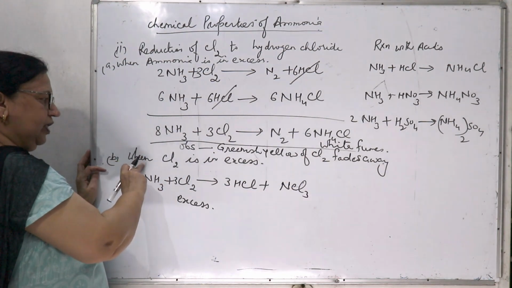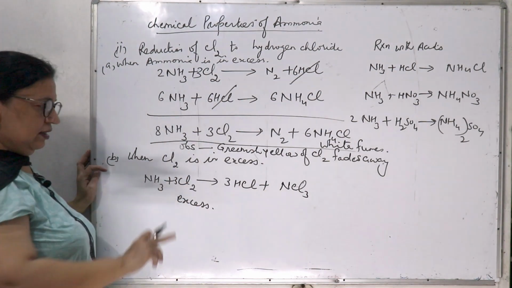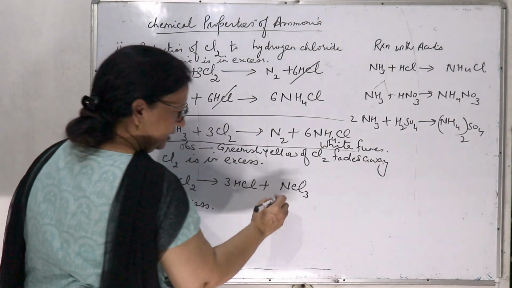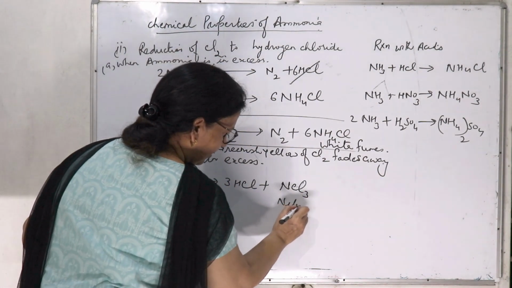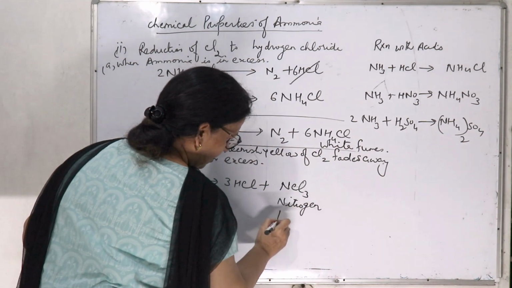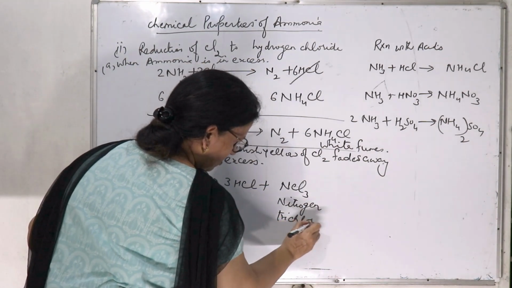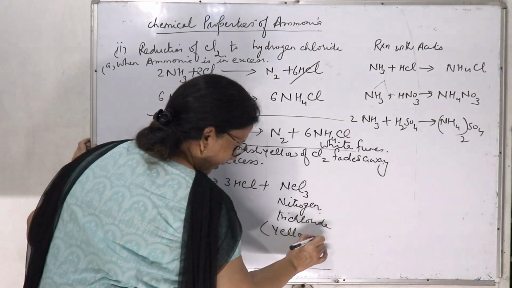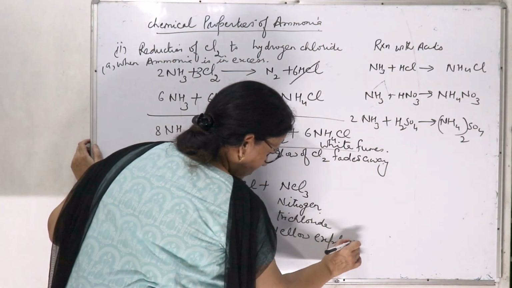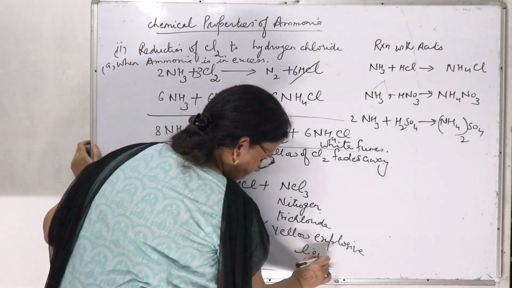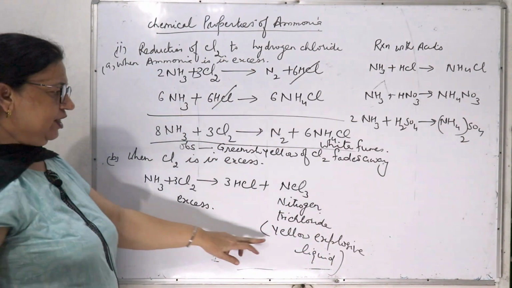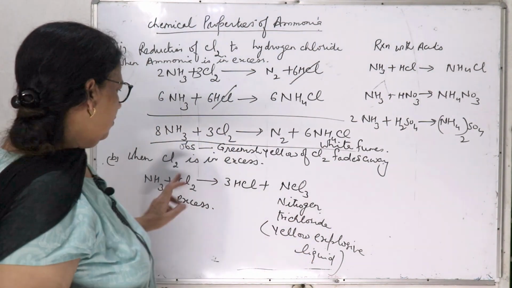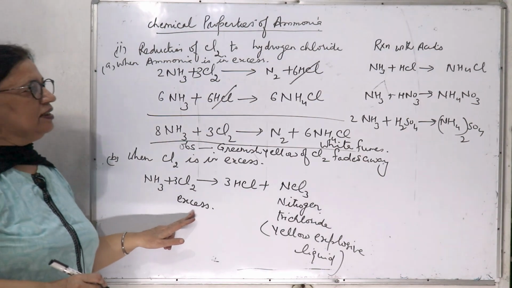Second part of this reaction, when chlorine is in excess. When chlorine is in excess, then ammonia plus chlorine will give HCl plus NCl3. What is this NCl3? That is nitrogen trichloride, and this is a yellow explosive liquid. So what is formed? A yellow explosive liquid is formed, that is NCl3, nitrogen trichloride, when chlorine is in excess.